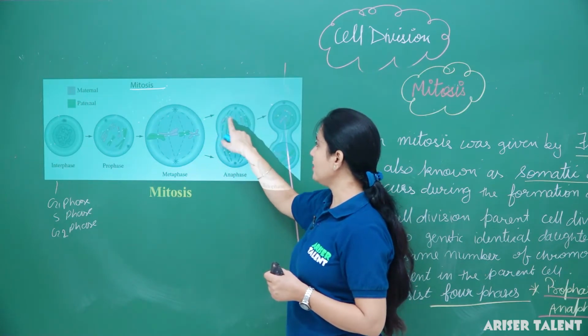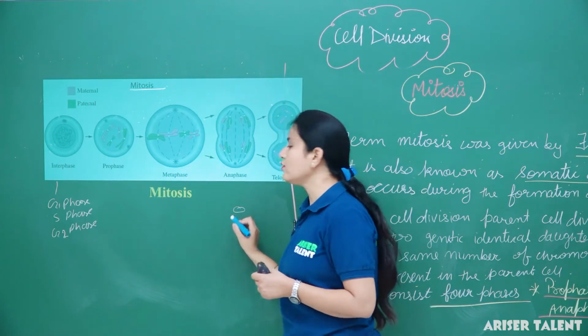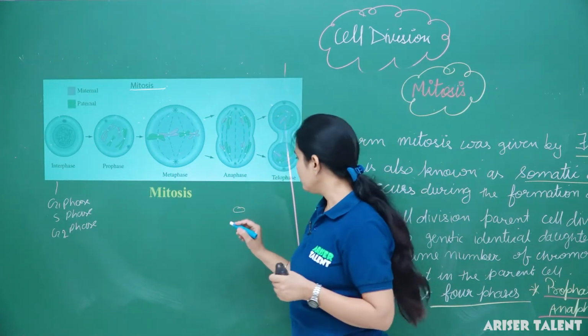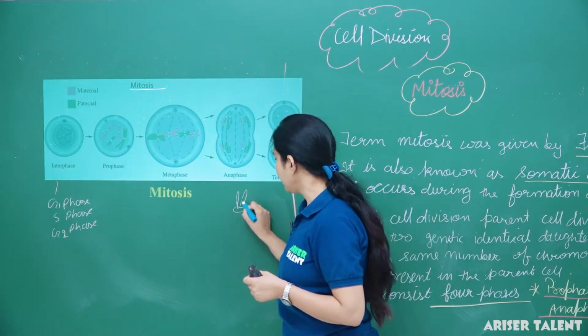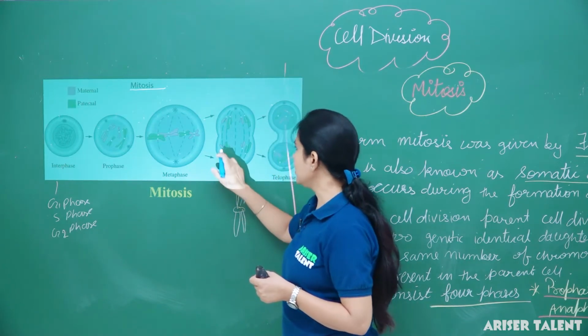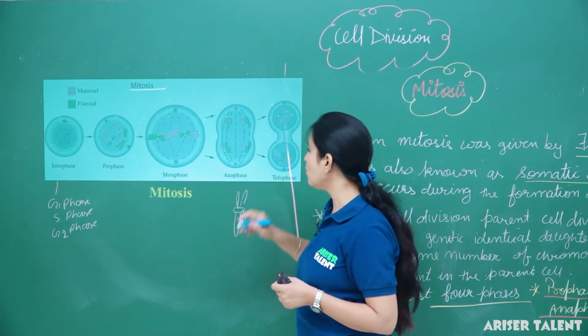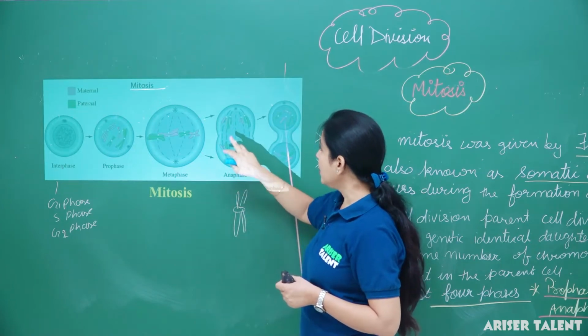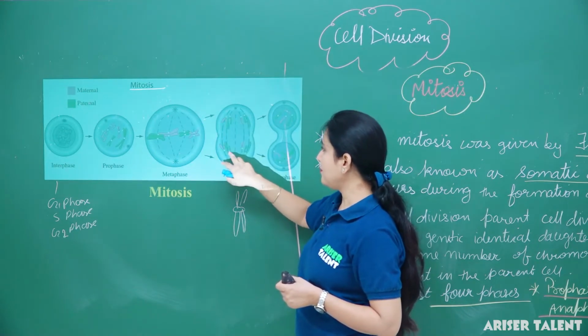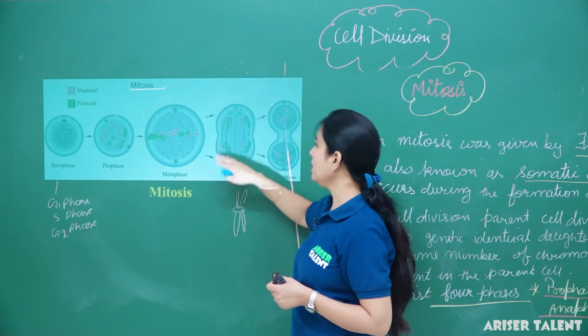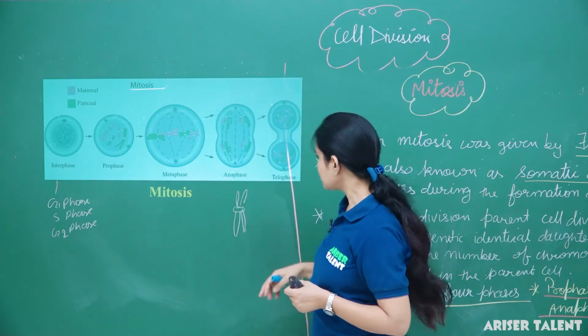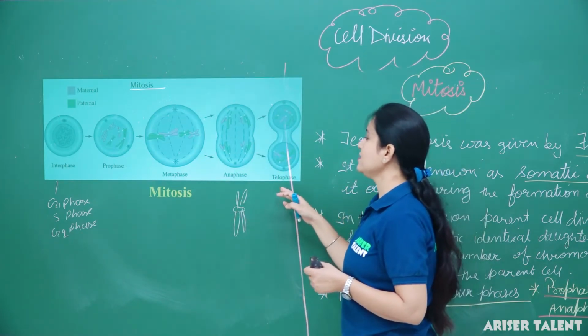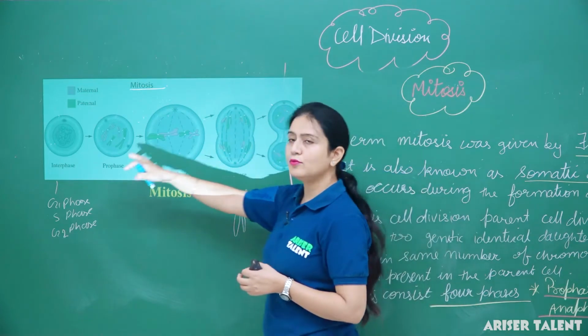Here we can see the centromere. What is the centromere? The centromere is the part which joins the chromatids. We can see these are the sister chromatids. Now what happens in the anaphase? In this phase, centromeres separate the chromatids and then they move to the poles. Next is the telophase. This is the reverse phase of the prophase.